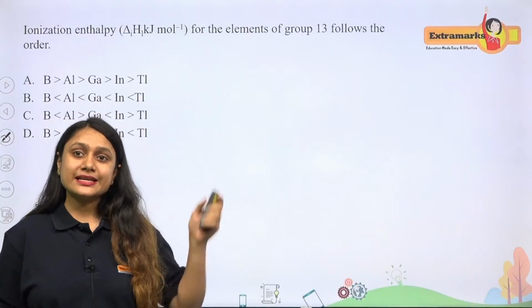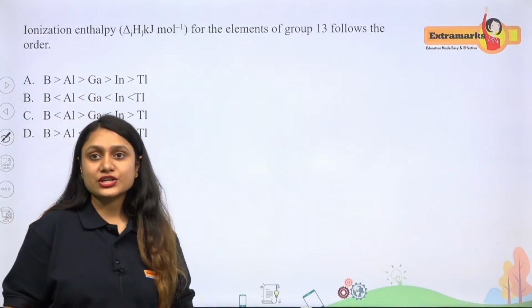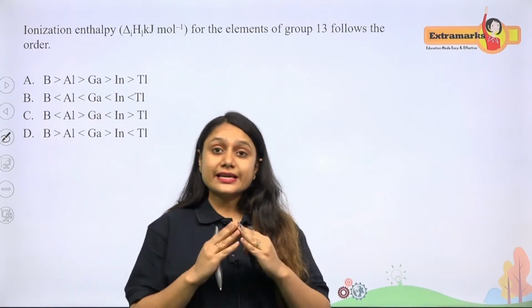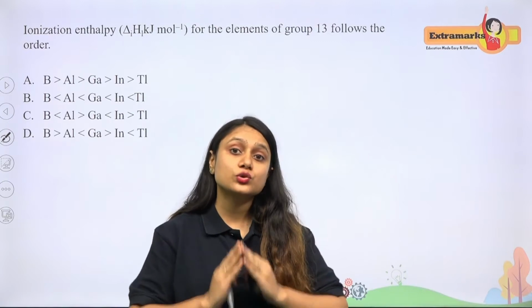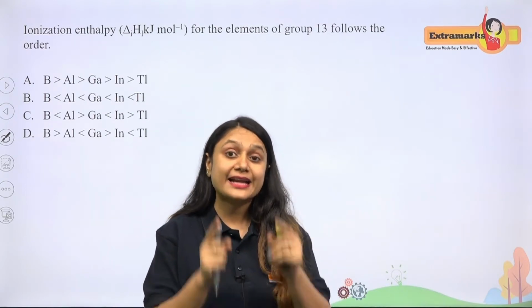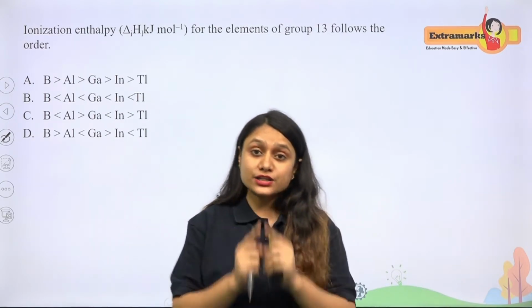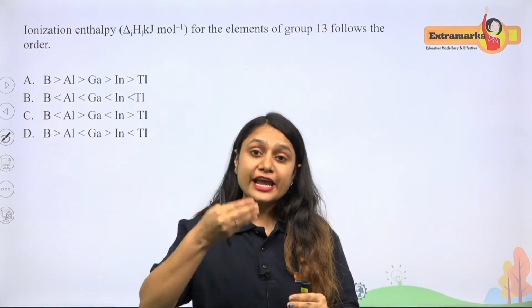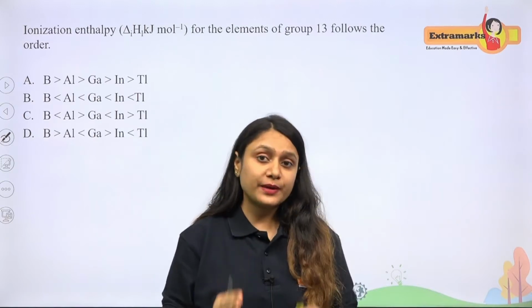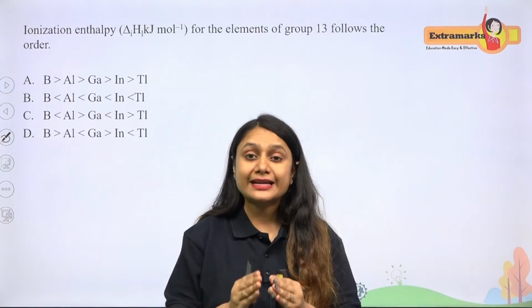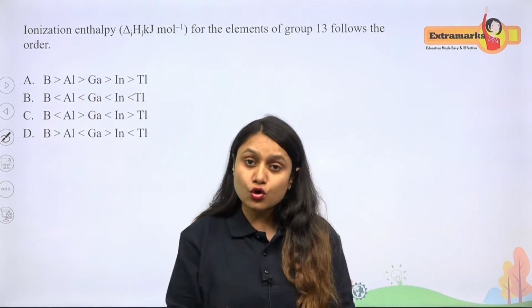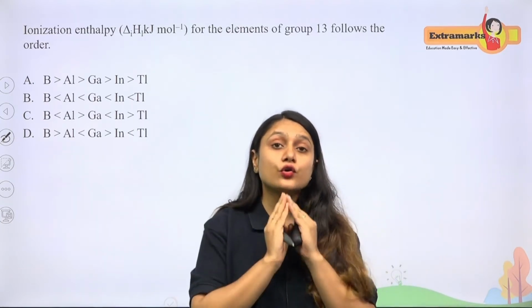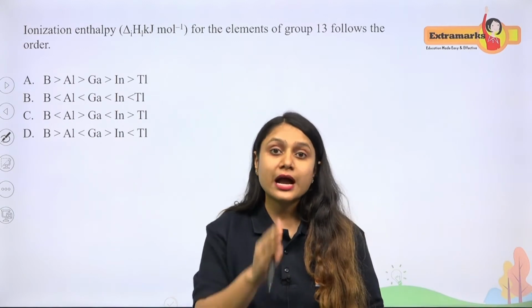As you can see, the first question, the ionization enthalpy has been asked for the group 13 elements. So students, this particular question belongs to the exceptions of the periodic properties, and these are very important. I just want to give you a tip. Please take short notes, write every exception of the periodic table on a piece of paper so that your score would not be hampered. In this particular question, they are asking the group 13 ionization enthalpy order. How is this going to be?